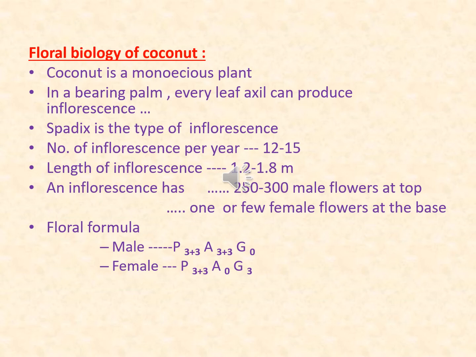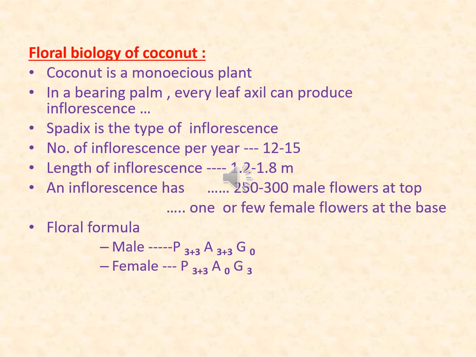Regarding individual inflorescence, 250 to 300 male flowers appear on the top, and one or few female flowers appear at the base. So number of female flowers here will decide the number of nuts per palm.